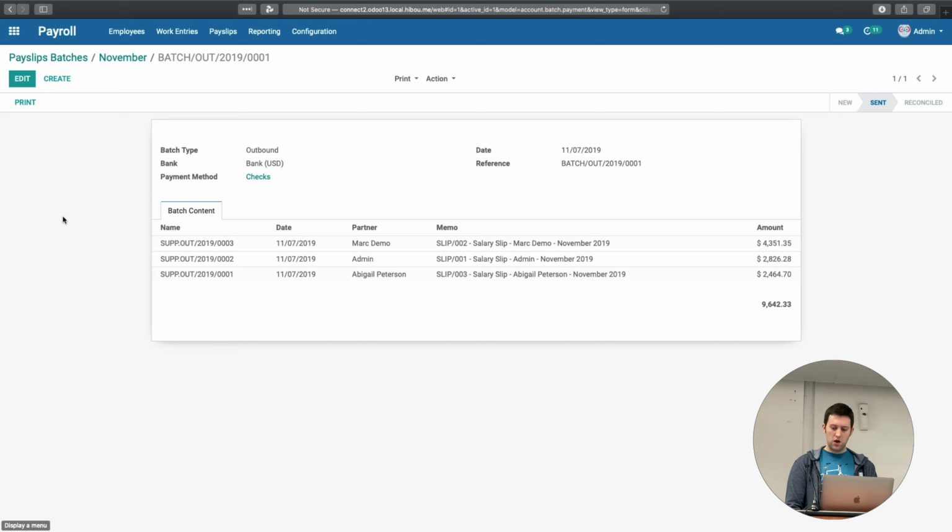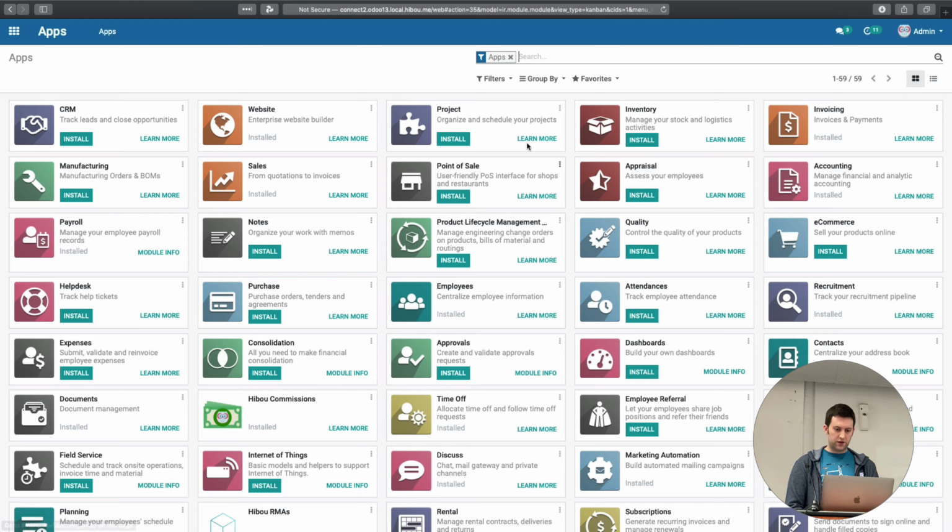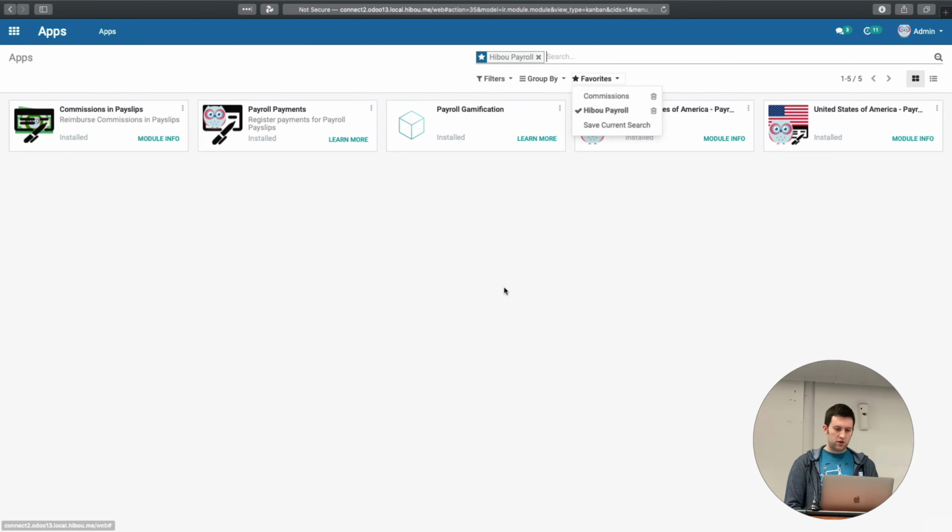So with all of that out of the way, we can talk about some of the other features that we have. If we jump back out to our filtered apps for Odoo Payroll, you'll note that we have a commissions payslip module over here, and a payroll gamification. The payroll gamification is something that I mentioned earlier that's for offering point-in-time salary bumps or raises, and reduces the need to have yearly reviews. And then obviously commissions payment, which hooks into the new Odoo commissions app to ultimately pay those commissions back to the employees.